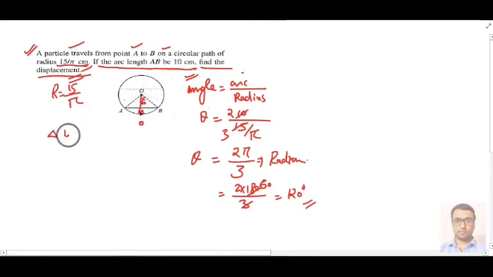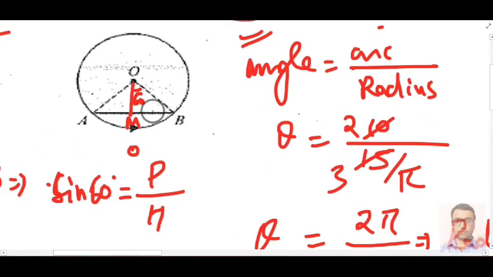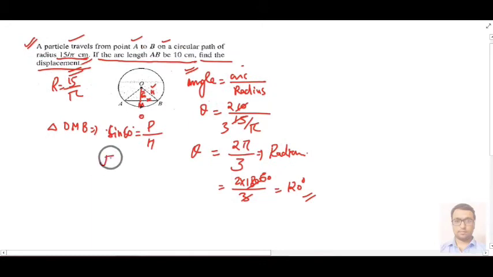If I talk about triangle OMB, then in triangle OMB you can apply sine 60, and you know that sine theta is basically perpendicular upon hypotenuse. So let me zoom it for you. In this case, this is your perpendicular and this is your hypotenuse. Hypotenuse is nothing but your radius, and we have to calculate this perpendicular. Assume this perpendicular to be x. Then this will become root 3 by 2 equal to x upon h, that is radius 15 upon pi.